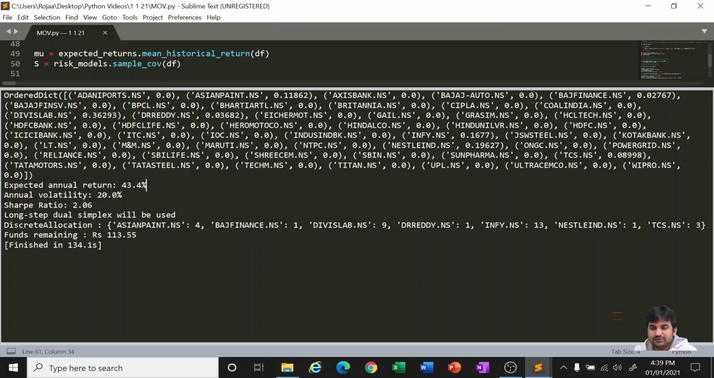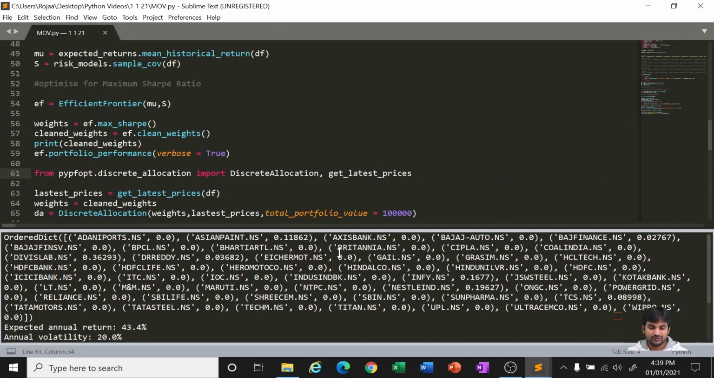This is for 2021. So again, if you check it on 1st January 2022, you may get a return of around 43.4% with a volatility of 20%, meaning the Sharpe ratio is 2.06. If you are taking 20% risk, you should get 2.06 times that as return, so 43.4% is your return. The leftover portion out of 1 lakh rupees, after buying everything, you will still be left with a change of 113.55. So this is how we need to interpret the result.